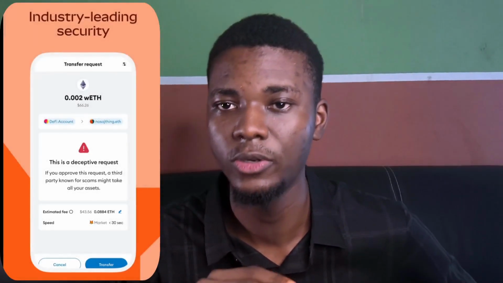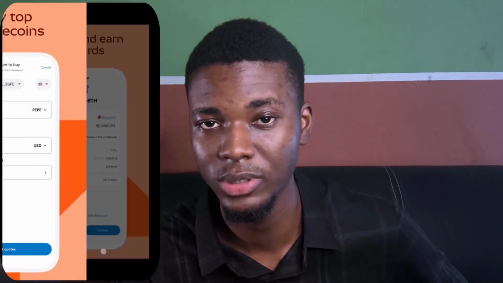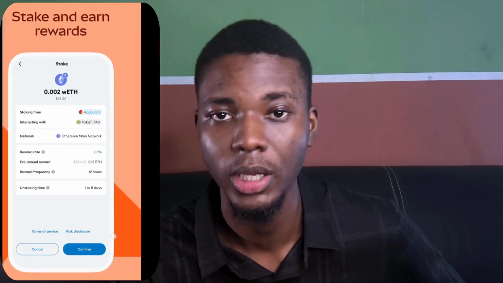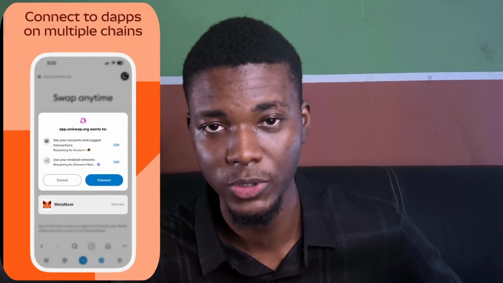So I used an example of MetaMask. I realized that a lot of you might not know what MetaMask is. MetaMask is a digital wallet, right? Think of it as a wallet, but not in your hands, not a physical wallet. It is not spiritual either, don't worry. So it's not a physical wallet, it's not spiritual, it's a digital wallet inside your phone, just like OPay, PalmPay and the likes.